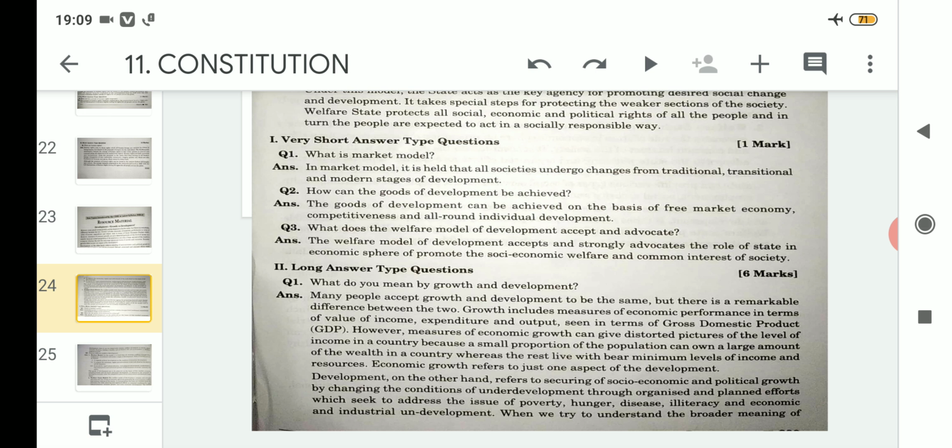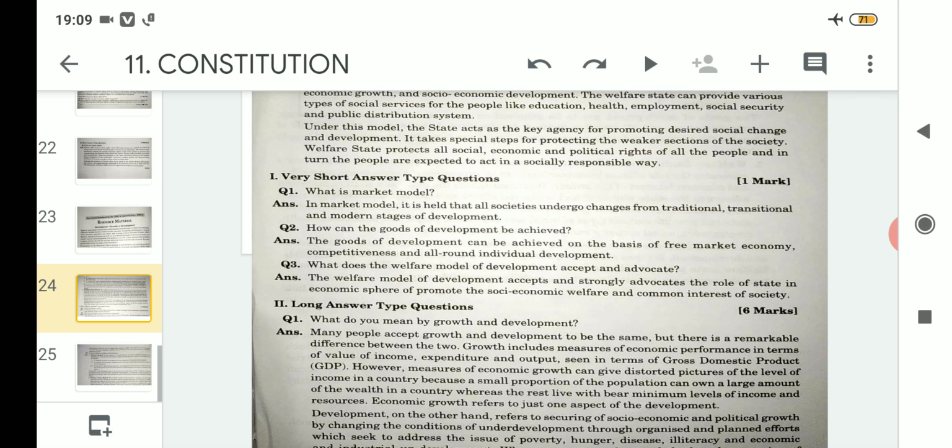Moreover, it addresses the very important aspects of society related to poverty, hunger, disease and illiteracy. So all these problems are also looked after by the developmental process, by looking at the very basic needs and basic problems of the people related to poverty, hunger, disease and illiteracy. Clear?